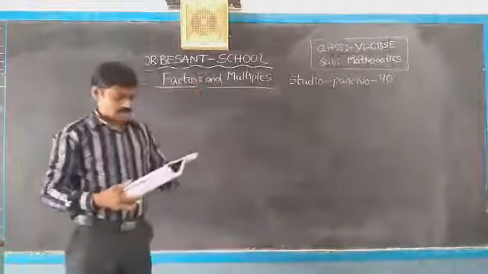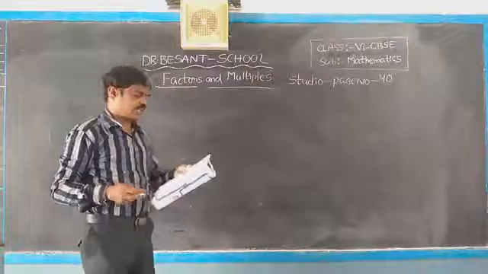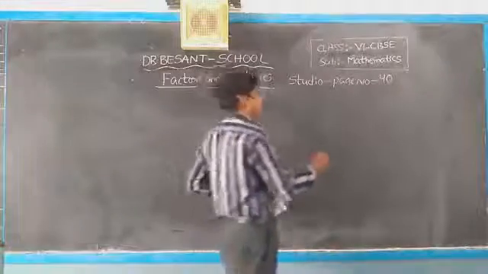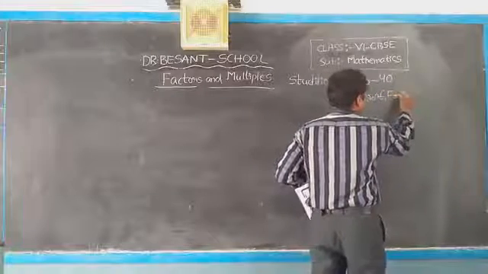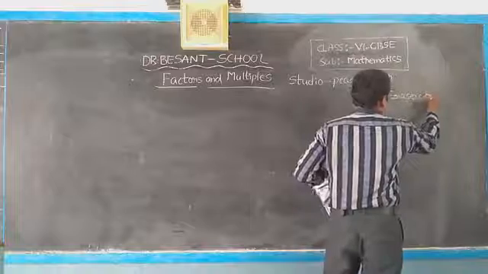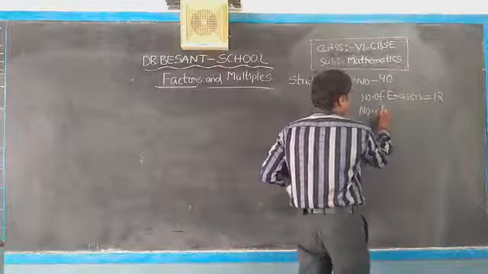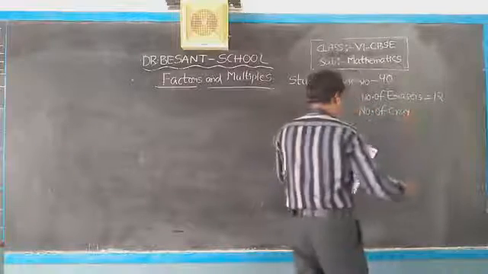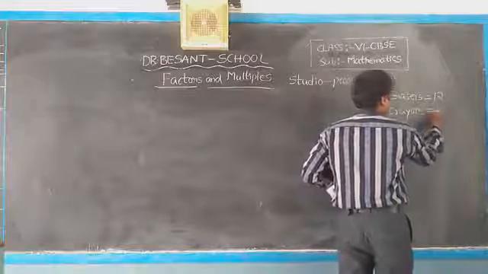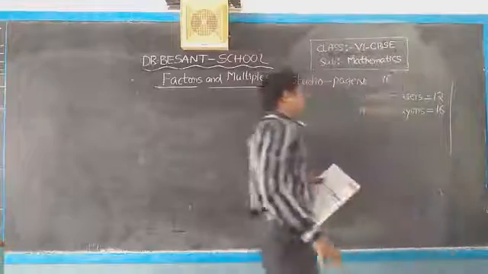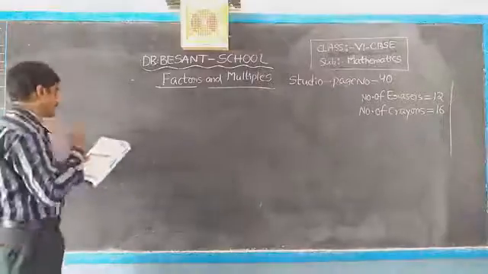Children, observe here the page number 40, task 1. You are given 12 erasers and 16 crayons. So number of erasers is equal to 12, number of crayons is 16. So what is the task 1?